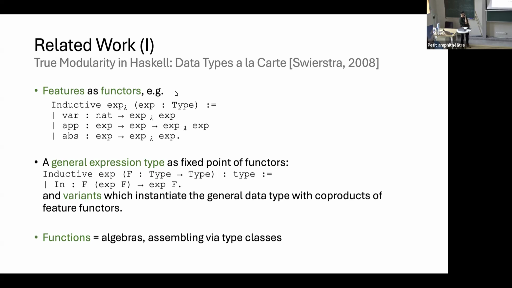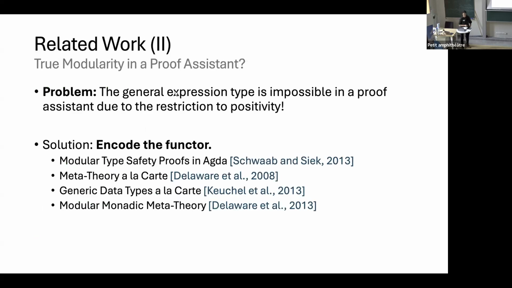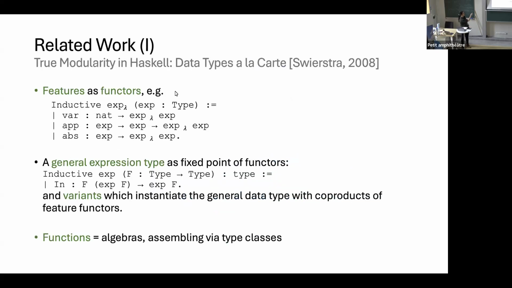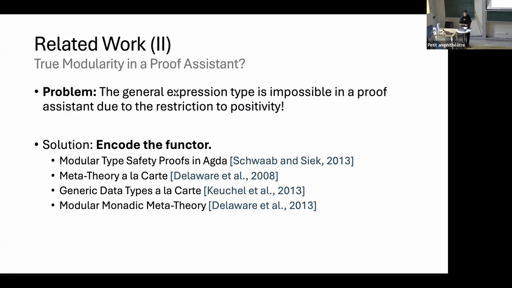I would like to do something similar in the Coq proof assistant, but the problem is that this general expression type is of course impossible to write in a proof assistant because it doesn't satisfy the positivity restriction. Okay. There have been some solutions out there, most of them from around 2013.